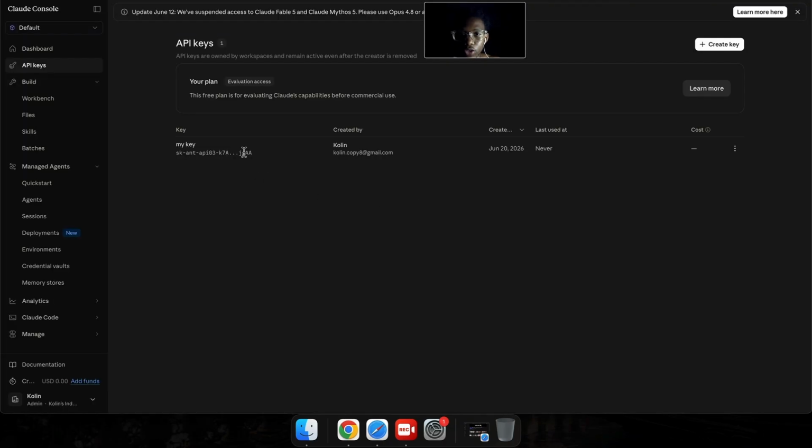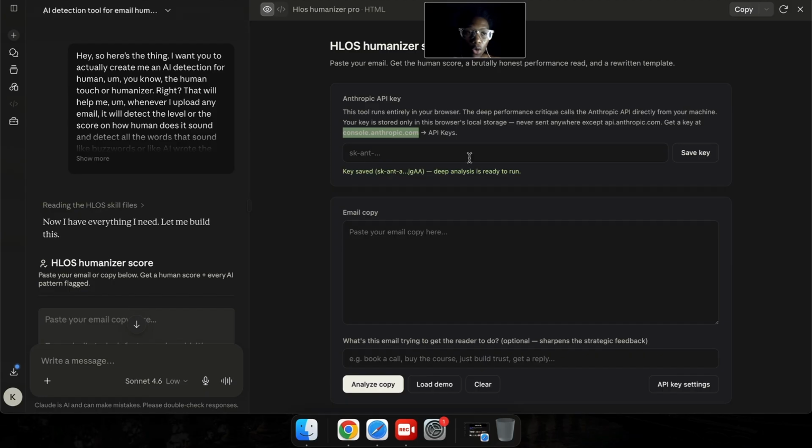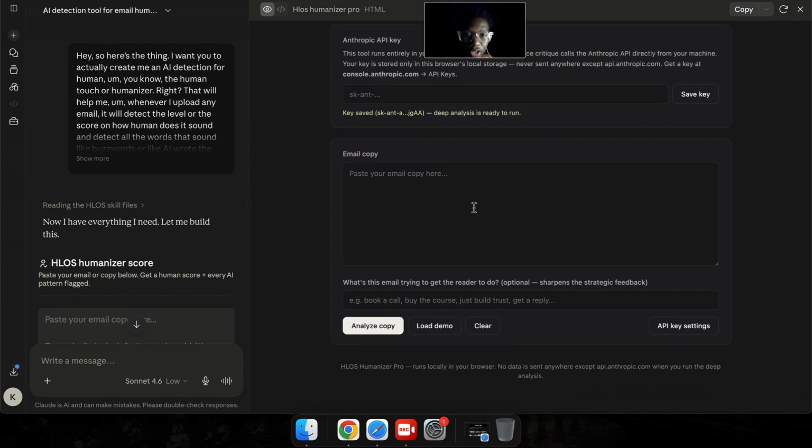So after you get it, you will copy the key as I showed you, and you will come and paste it right here. After you paste it right here, you will save the key, and the key will be saved as how mine is saving, and it will tell you that the deep analysis is ready to run, right? And now right here, you will paste your email. So it's the email copy. How exactly are you going to do that?